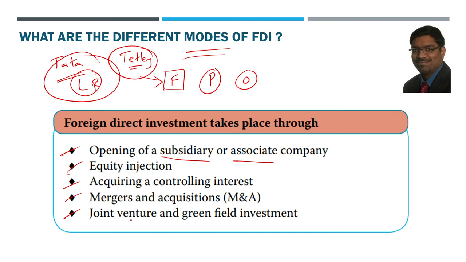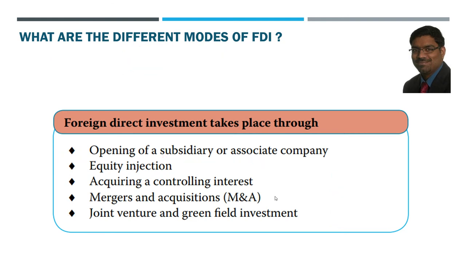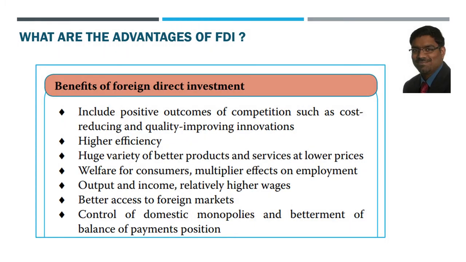Joint venture is another way. Greenfield investment is another way. So any of these routes can be there. Any of these modes can be there for FDI, through which the investment actually takes place. Opening of a subsidiary or an associate company, equity injection or acquiring a controlling interest, mergers and acquisitions, joint ventures, and greenfield investment. These are the different modes of FDI.